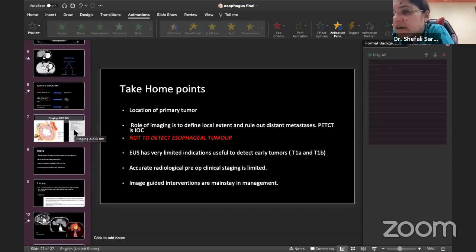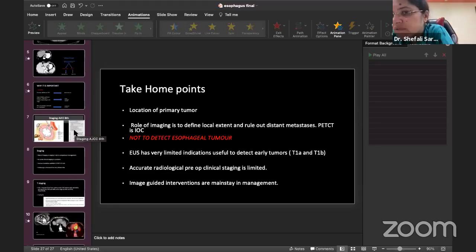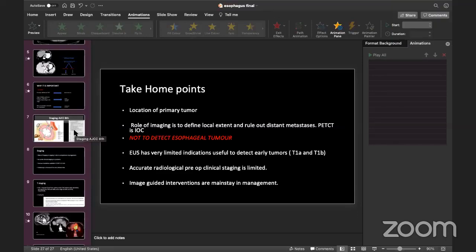So the next question is, what is the size criteria for lymph nodal mets? Because sampling may not be possible or may not be easy at every place and at every time. So can we rely on imaging for lymph nodal metastasis labeling if sampling is not possible? How confident are we on labeling a lymph nodal involvement? On CT, if more than 1 centimeter, it has high sensitivity and specificity for detecting metastasis. And on PET-CT, if it is avid and more than 1 centimeter, it is still higher.